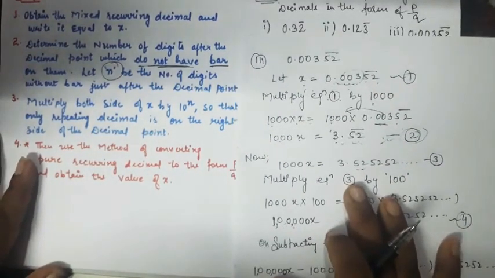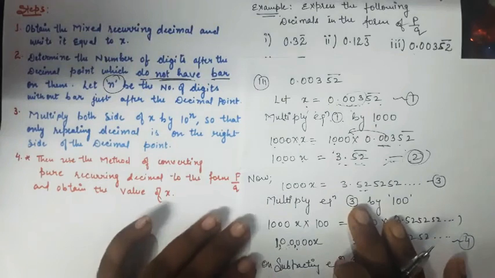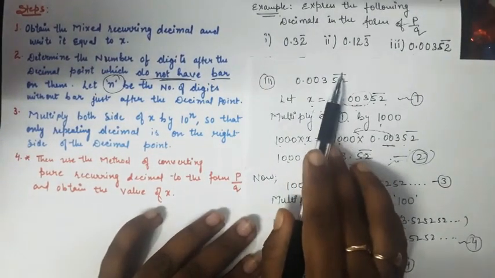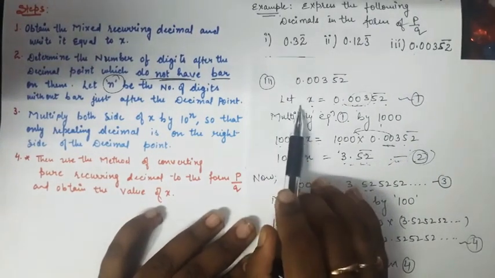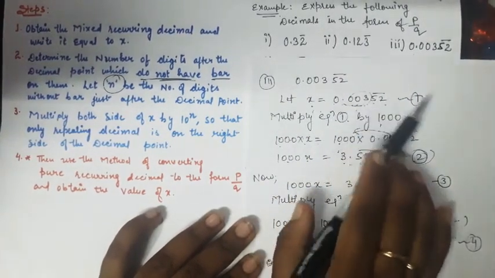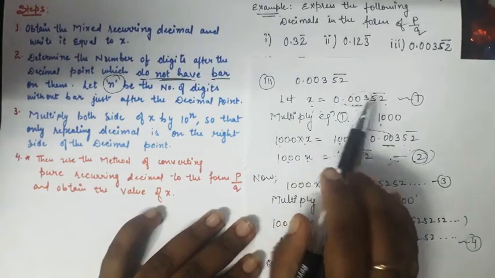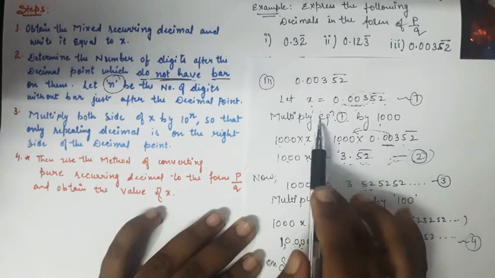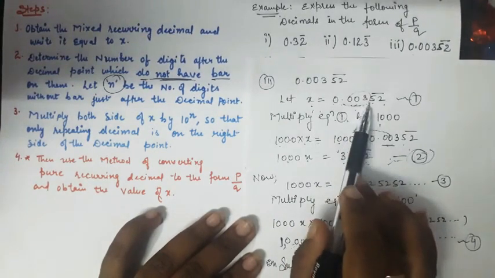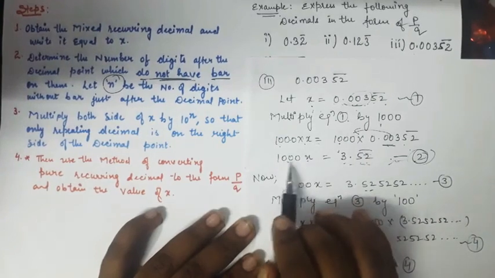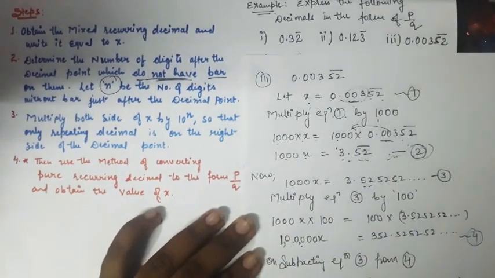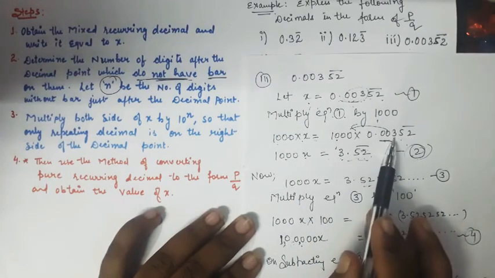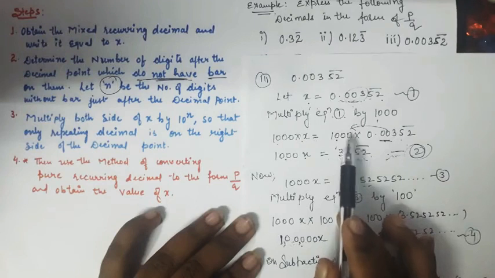Now similarly you can do the third part, that is 0.00352 bar. First of all, according to step number 1, we write x is equal to 0.00352 bar. After that, we need to find the numbers after the decimal point and without bar, that is 3. So I have to multiply equation number 1 by 1000, and after multiplying I get 1000x is equal to 3.52 bar, as these three numbers move to the left side.